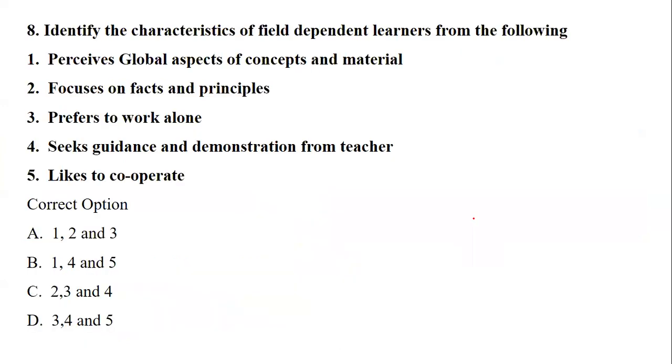Fine. Now, identify the characteristics of field dependent learners from the following. If you remember, yesterday in 2022 we saw characteristics of teachers in the form of teaching qualities, or teaching traits. And here this time they have given learners.